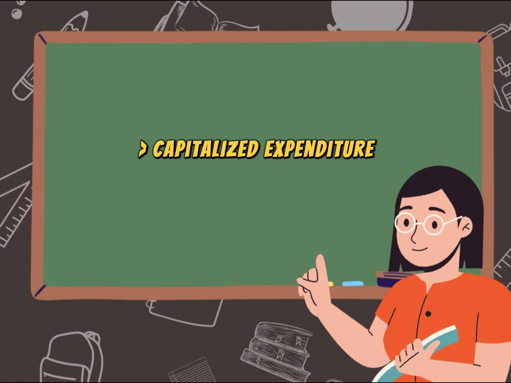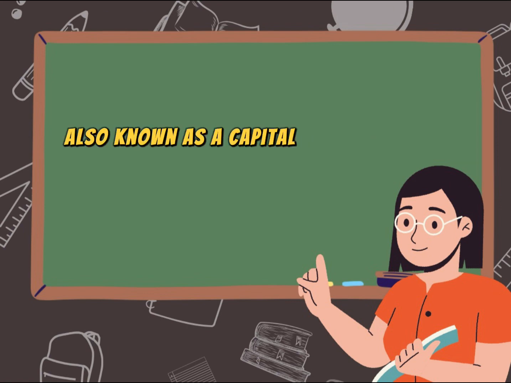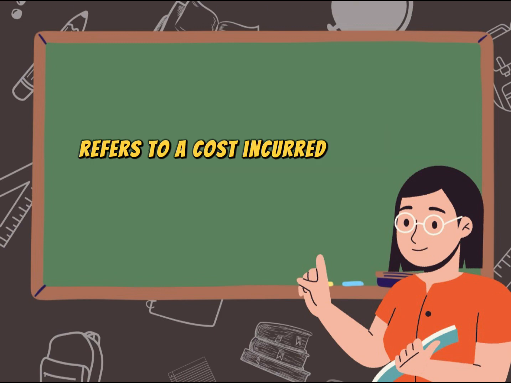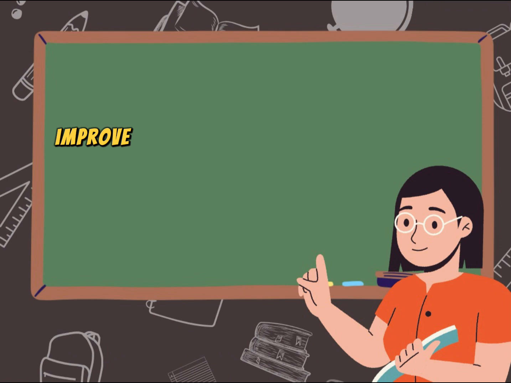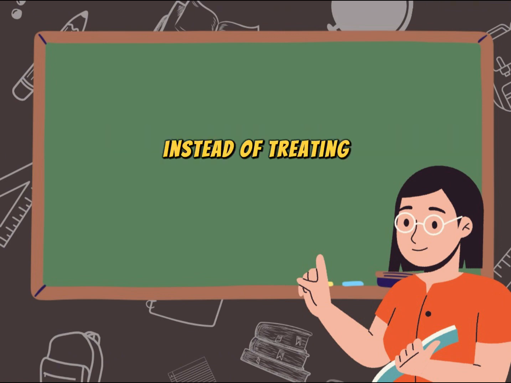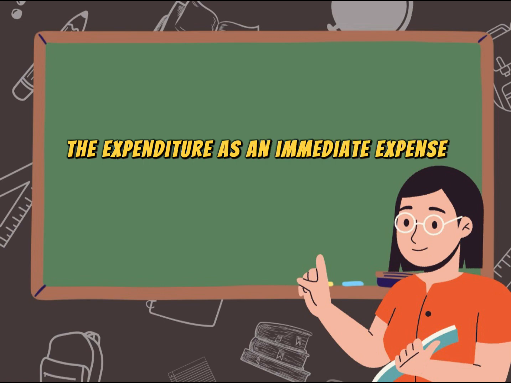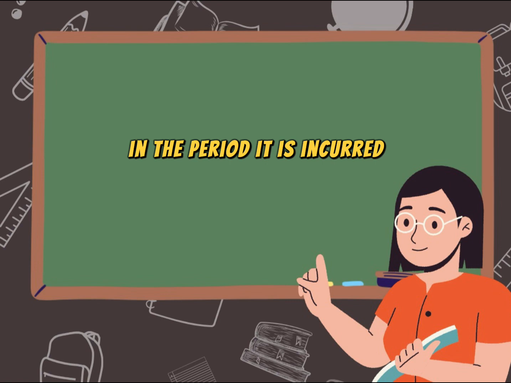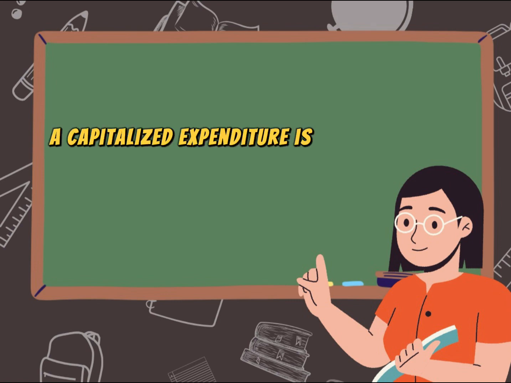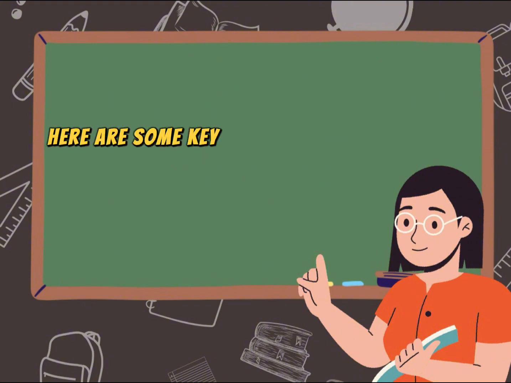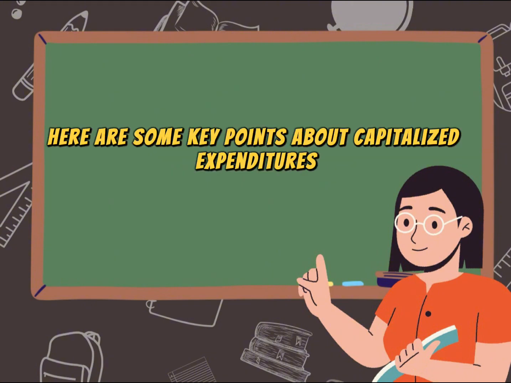Capitalized expenditure. A capitalized expenditure, also known as a capital expenditure or capital expense, refers to a cost incurred to acquire, improve, or extend the life of a long-term asset. Instead of treating the expenditure as an immediate expense, which would be deducted from income in the period it is incurred, a capitalized expenditure is recorded as an asset on the balance sheet. Here are some key points about capitalized expenditures.